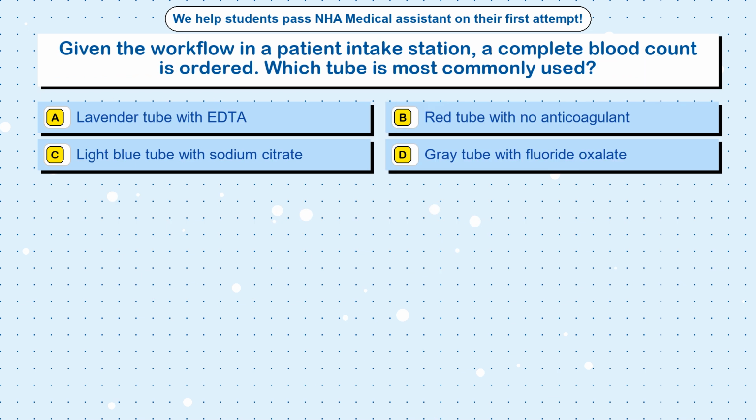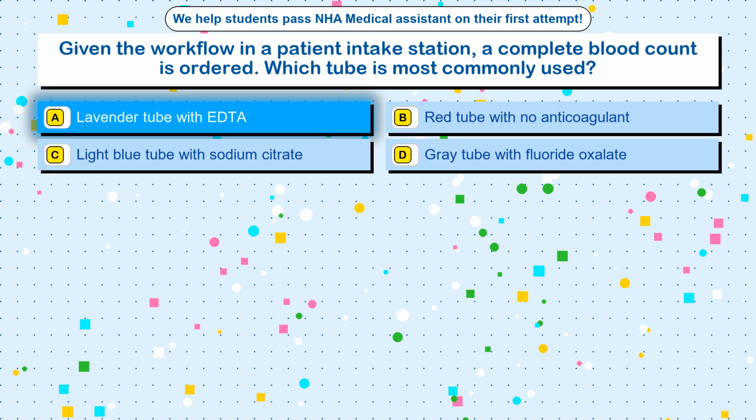Question 61. Given the workflow in a patient intake station, a complete blood count is ordered. Which tube is most commonly used? Option A. Lavender tube with EDTA. Option B. Red tube with no anticoagulant. Option C. Light blue tube with sodium citrate. Option D. Gray tube with fluoride oxalate. The correct answer is option A.